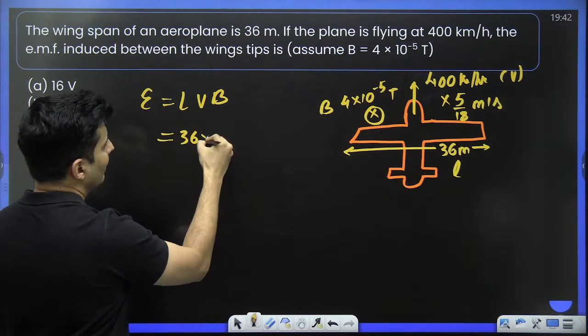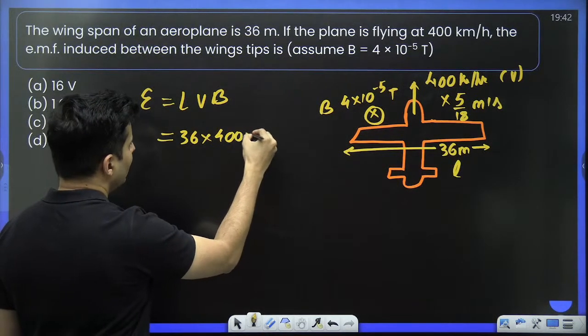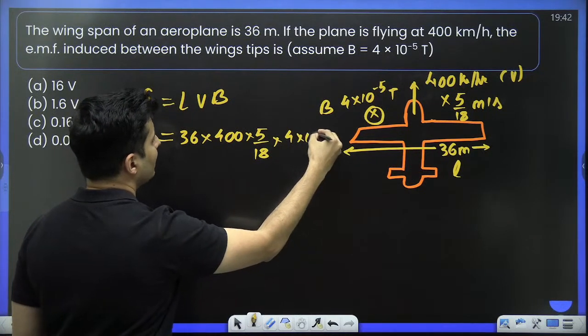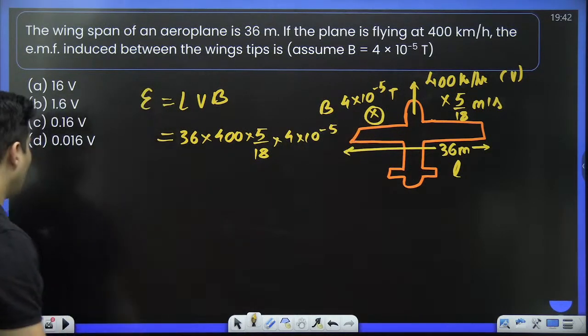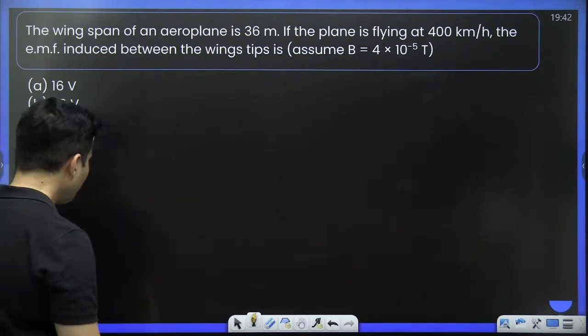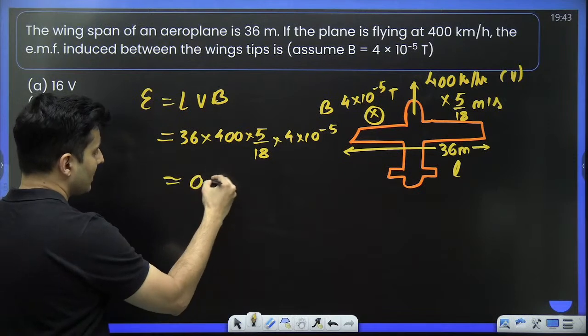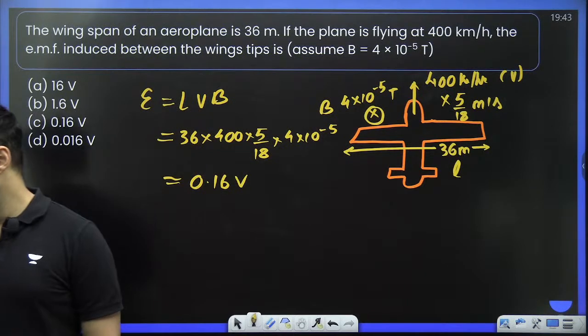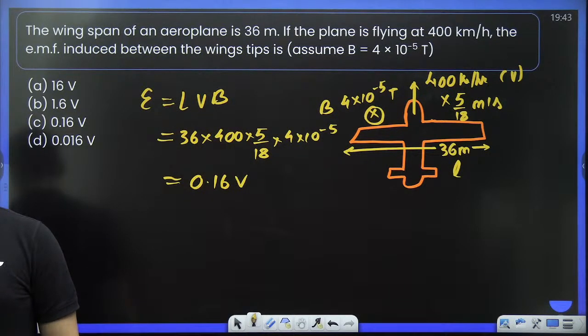So 36, multiply the velocity. So 400 into 5 by 18 to convert it into meters per second, into the magnetic field, which is 4 into 10 to the power minus 5. I think you should get the answer very easily as 0.16 volts. Okay, so solve this. So you will get this as 0.16 volts. Is that okay? Straightforward? Yes, it is option C, Pravina. Very good, very good, very good.